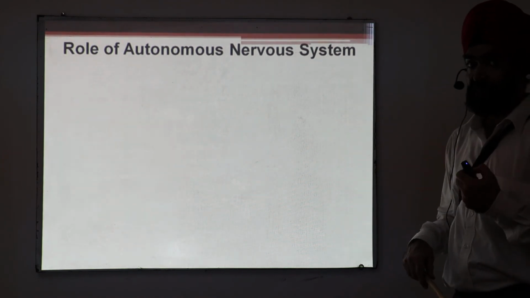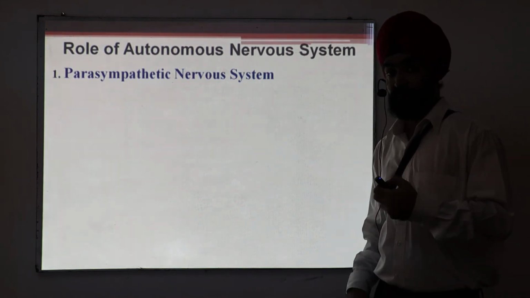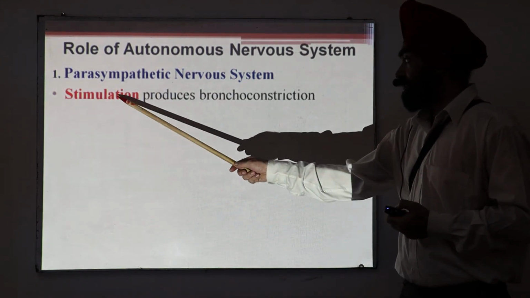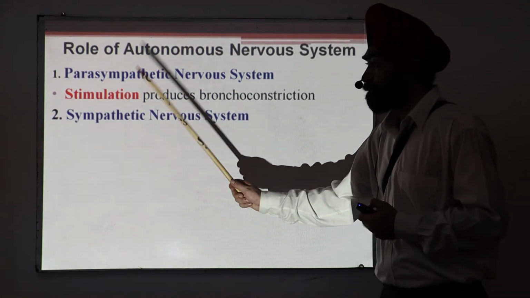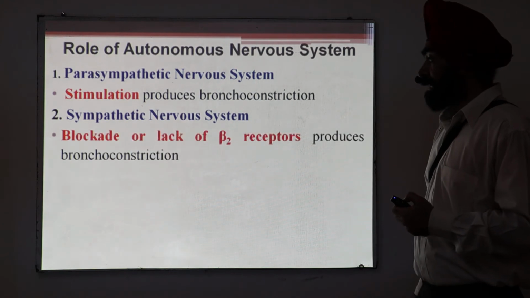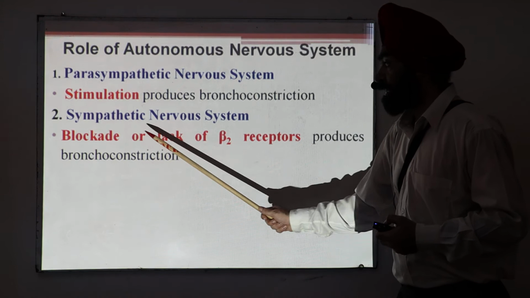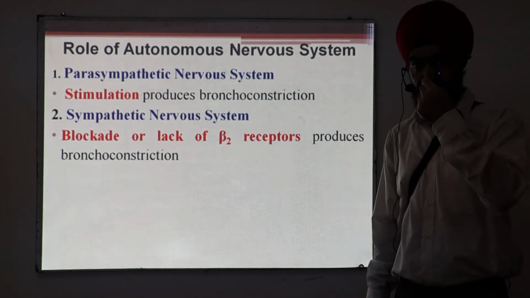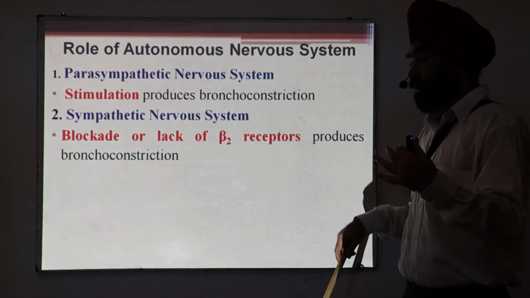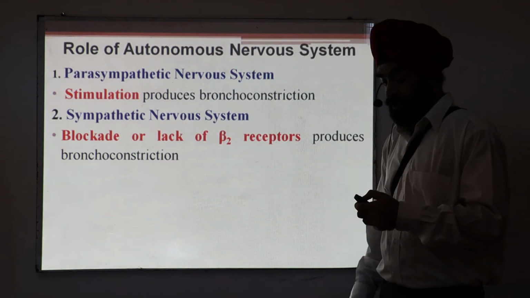There are three systems that I will discuss. I told the parasympathetic nervous system, that means it is activated, stimulated, which produces the bronchoconstriction. Second thing, what happens in the sympathetic? Now it is said that there is a lack of beta 2 receptors, or they are blocked. That means sympathetic nervous system is not working. Either receptors are not activated or somehow they are blocked. The blockade of beta 2 receptor produces the bronchoconstriction.